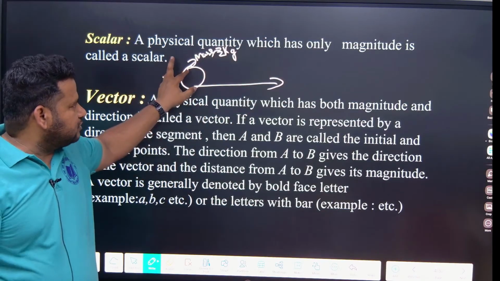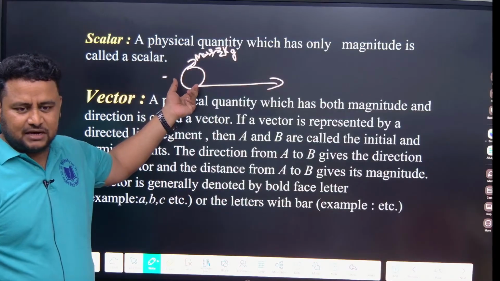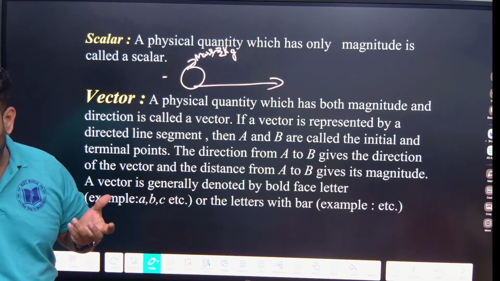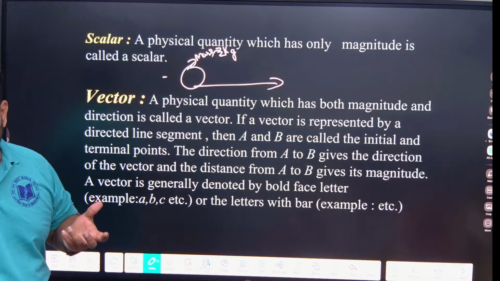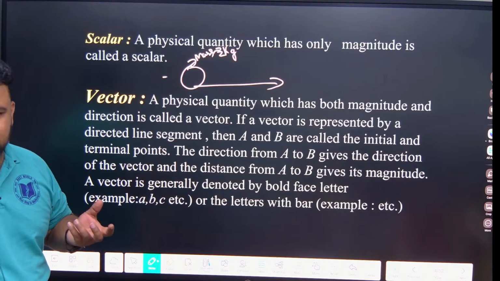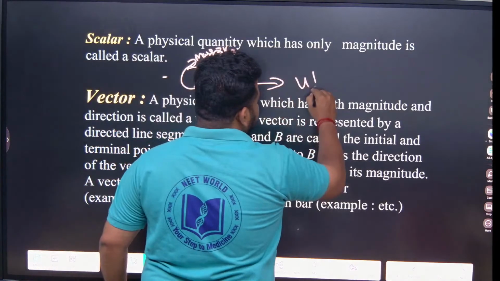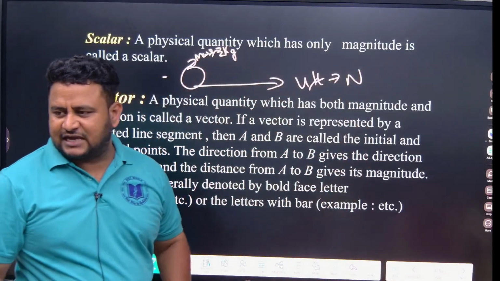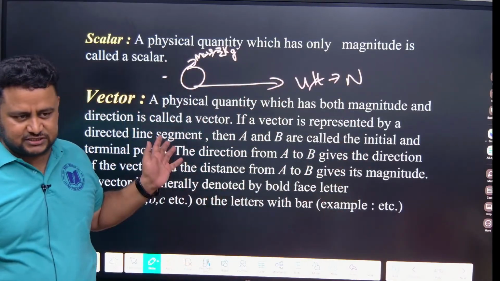Now we don't say that the body is having a mass, it is having a weight. Weight is a scalar or vector? Weight is vector. Mass is scalar. The unit of weight is what? Newton, right? Weight is having direction and also this thing.